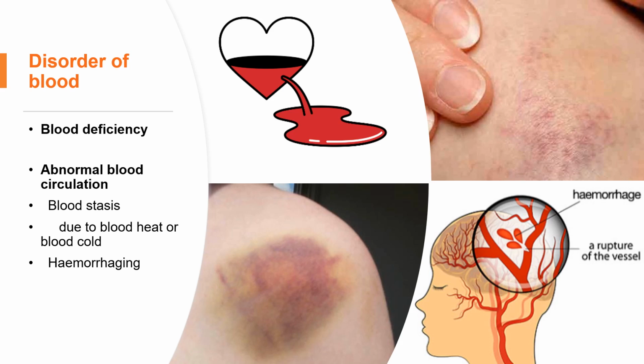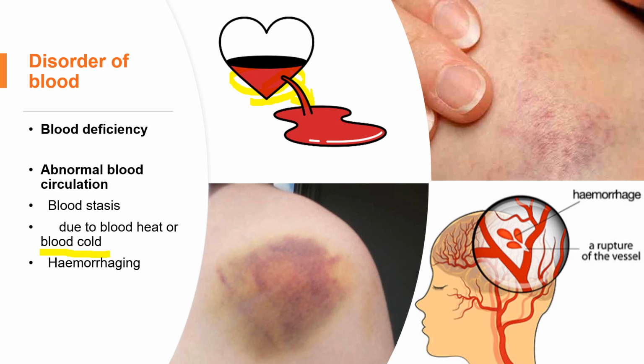Blood cold means the coldness in the blood. The coldness of the blood will slow down the circulation. It's very similar to putting the blood in a fridge or in a freezer. Do you think the flow will be good or not? The answer is no. If the blood is too cold or even frozen, the flow won't be good.